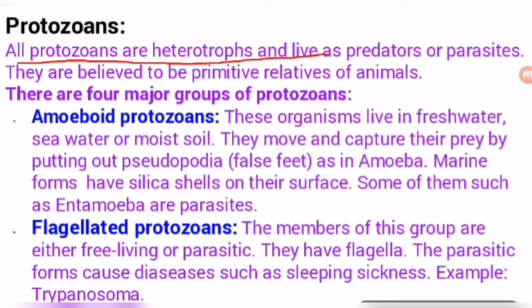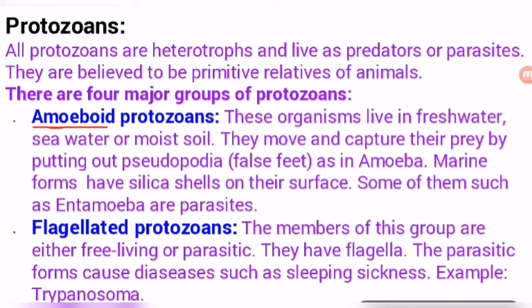All protozoans are heterotrophs and live as predators or parasites. They are believed to be primitive relatives of animals. Means it seems that they are relatives of advanced animals, or primitive relatives of animals. There are four major groups of protozoans. Protozoans are categorized into four categories. These categories are very easy. You can remember them: amoeboid, flagellated, ciliated, and sporozoic. So these are the four categories.